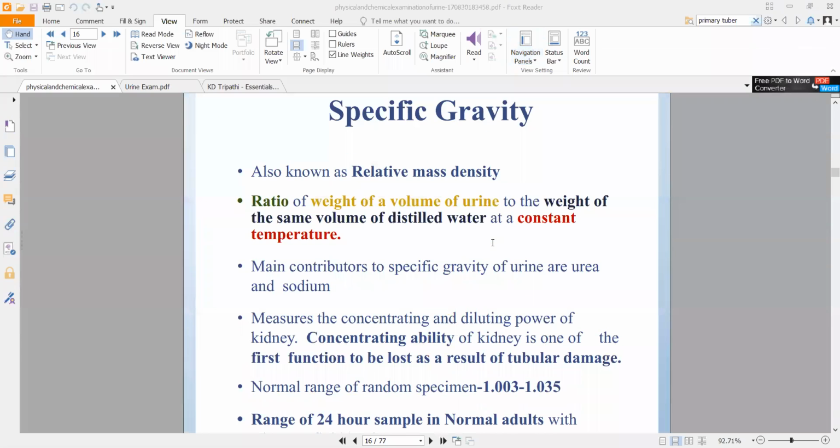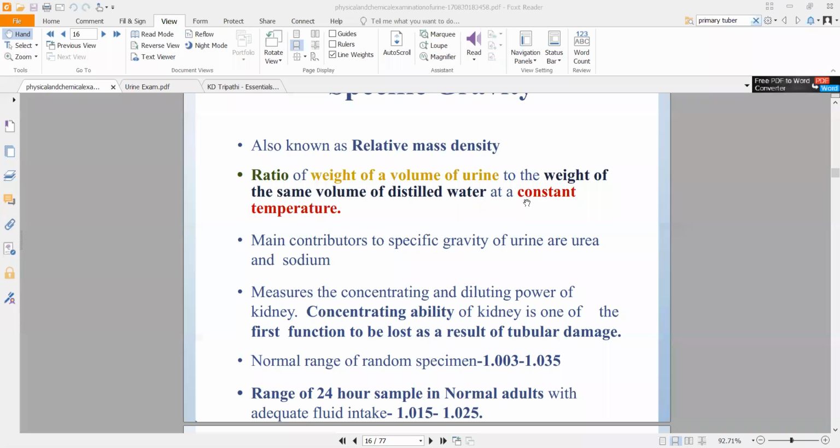In any case, now coming to specific gravity, see, specific gravity is also called relative mass density. So you are basically measuring the density of one substance with respect to water. The density of water at 4 degrees centigrade is what you call 1. This relative density or specific gravity is in relation to that. That is why it is called relative or specific density. Right? This will not have any units, because it is a relative unit.